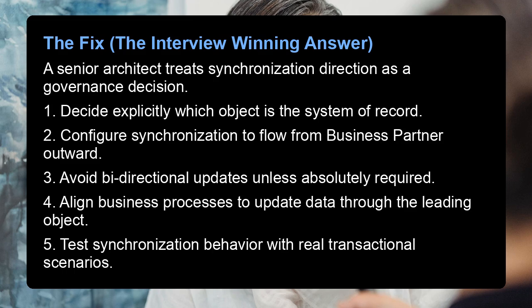The fix, the interview-winning answer. A senior architect treats synchronization direction as a governance decision. 1. Decide explicitly which object is the system of record. 2. Configure synchronization to flow from business partner outward. 3. Avoid bidirectional updates unless absolutely required. 4. Align business processes to update data through the leading object. 5. Test synchronization behavior with real transactional scenarios.